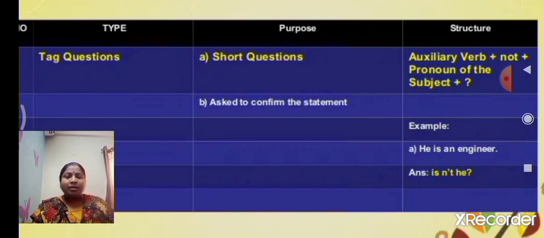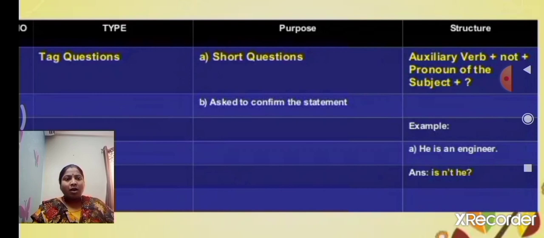When we use the tag question, we can follow the structure: auxiliary verb plus not plus pronoun of the subject. Example, he is an engineer. In this statement, is is the auxiliary verb, plus not, plus the pronoun of the subject, which is he.